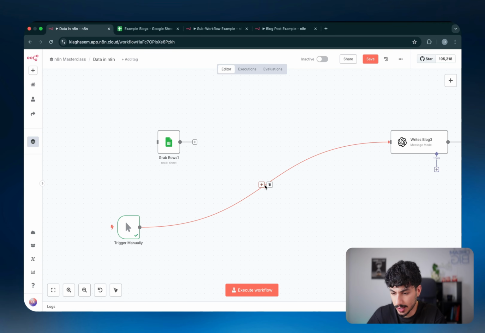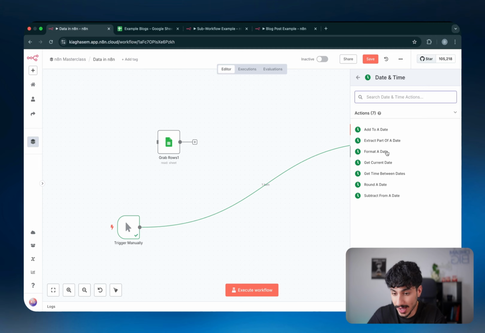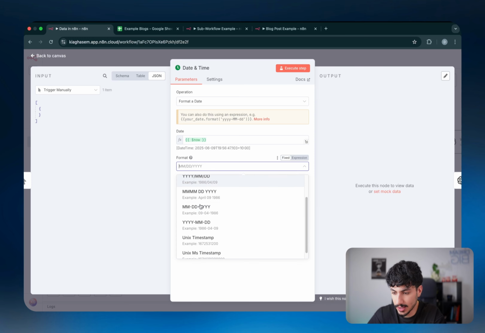If I delete that, I can open this again, go to date and time. We can format a date. So same sort of concept, put an expression, click on now. And the idea is that we can reformat it into any of these formats. So I think US format has one format and the other parts of the world might have another format.